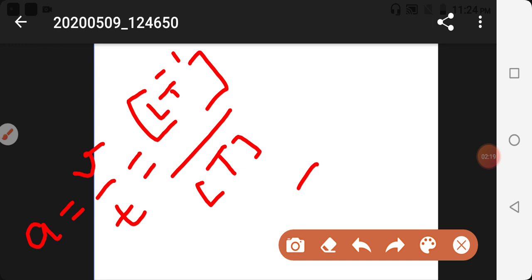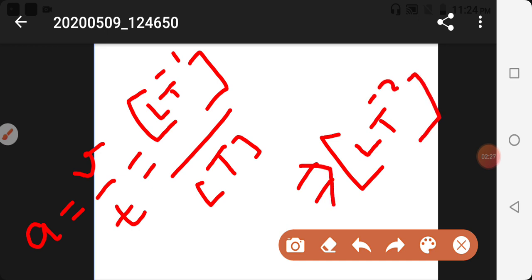So it can be written in a single bracket as L t minus 2. So this is the dimensional formula of acceleration. All the physical quantities have their specific dimensional formula. Understood? For velocity we have seen L t minus 1, for acceleration it is L t minus 2.